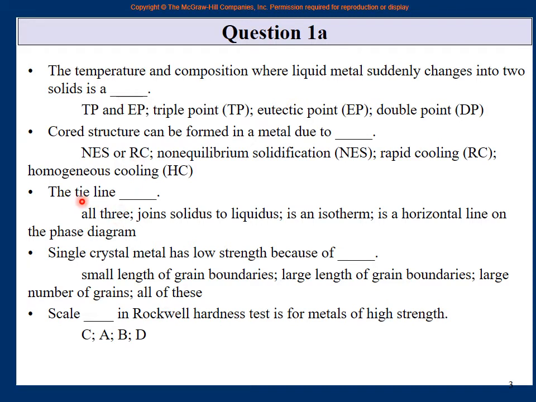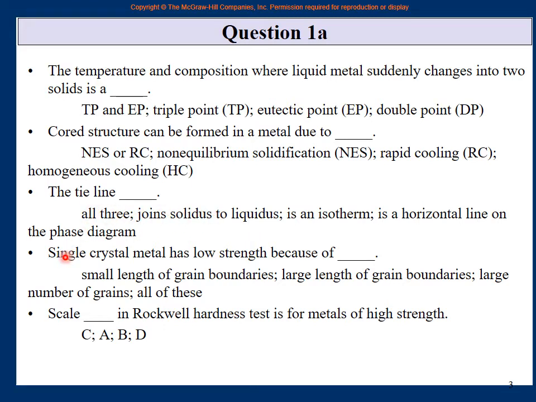Next one, the tie line dash. Right? So complete the sentence. The tie line joins solidus to liquidus, is an isotherm. Isotherm means a line where the temperature is constant. Isotherm is a horizontal line on the phase diagram. So of course, you have done your phase diagrams and so on, so you know that the tie line satisfies all of these. It is a horizontal line, of course. Any horizontal line is a line of constant temperature, and it joins the solidus to the liquidus line. So the tie line joins all of these, right? So it is all three.